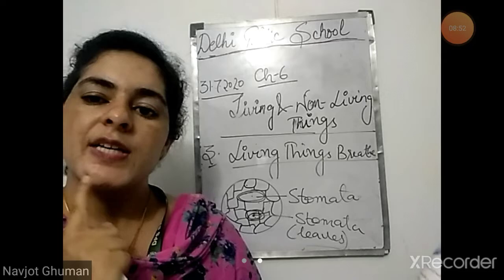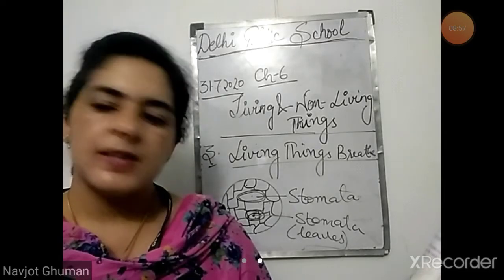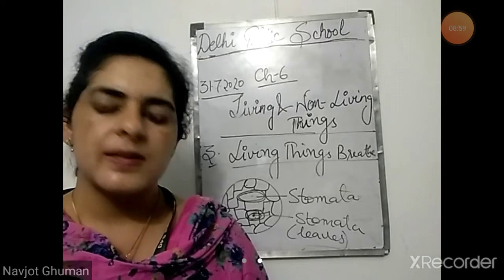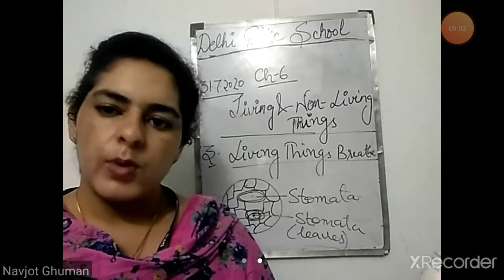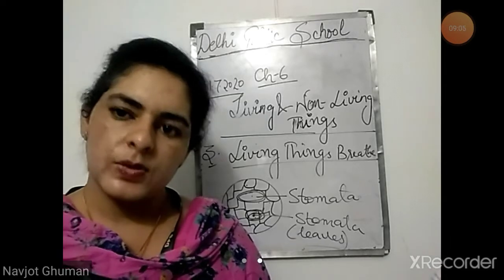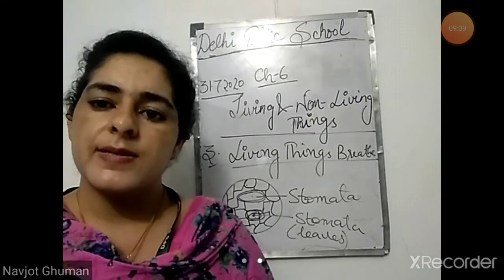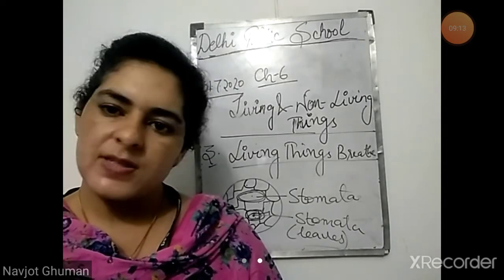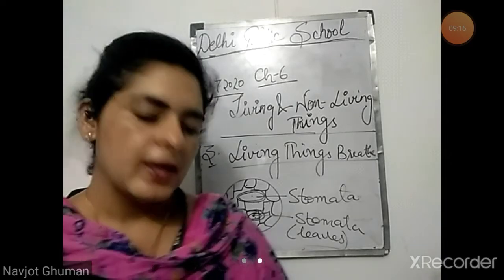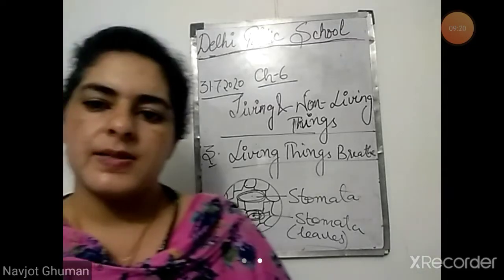Now, how can we see this? By performing an activity. Materials needed: take any seed, any bean seed, gram seed, soil, a glass jar and water. These are the things you will need. Do it at home. It is very simple and you will see how plants grow. Take soil in a glass jar, place bean seeds in it and water it. Keep it out in the sunlight. Water it regularly and watch the plants grow.